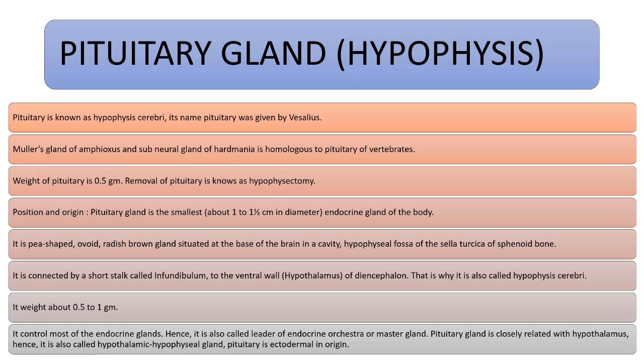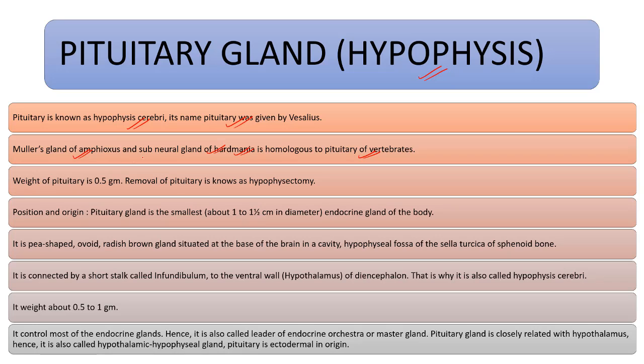Now comes the pituitary gland or hypophysis. Pituitary is known as hypophysis cerebri. Its name pituitary was given by Vesalius. Mueller's gland of Amphioxus and subneural gland of Hardmania are homologous to the pituitary of vertebrates. Amphioxus has Mueller's gland, and Hardmania has the subneural gland, a classical example of organs homologous to the pituitary of vertebrates.